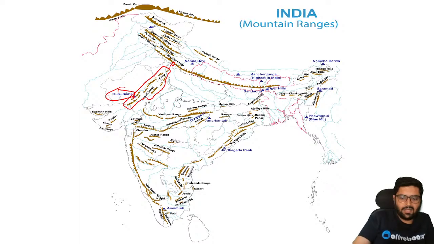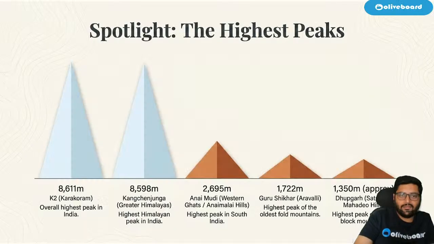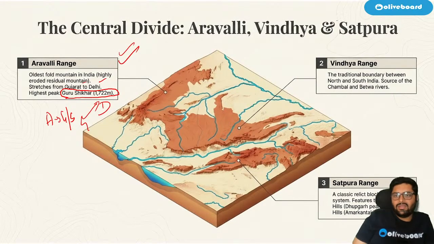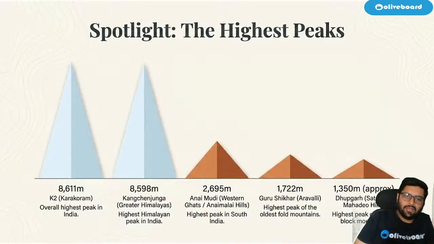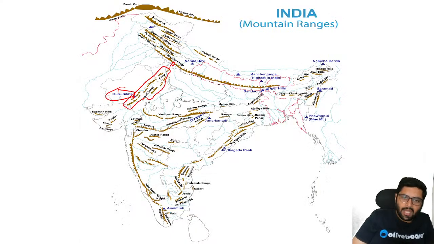Next important range is the Vindhya range, the traditional boundary between North and South India, and it is the source of Chambal and Betwa rivers. Coming to this map, can you see here? This is Vindhya. Extensions of Vindhya are Kaimur, Malan and Ramgarh hills.